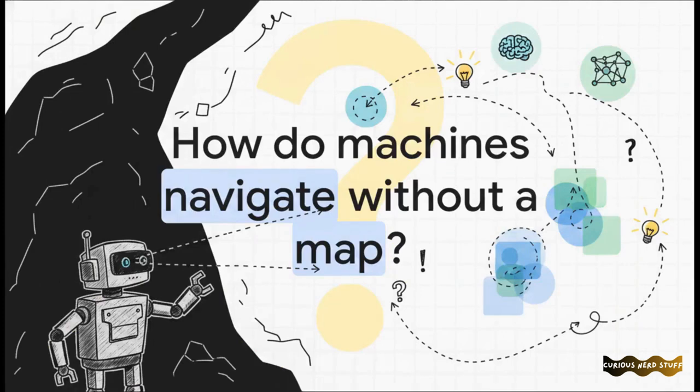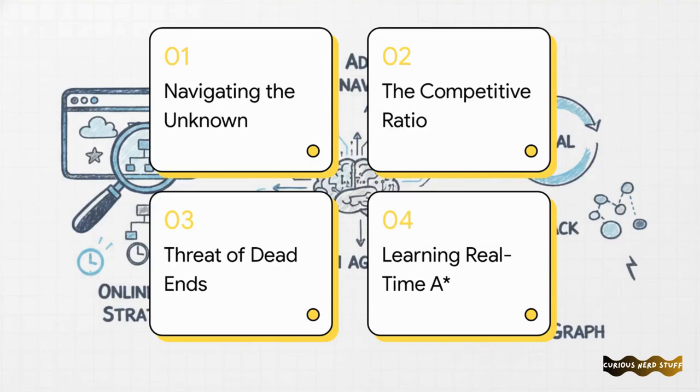Picture that agent dropped into a totally dark, unmapped warehouse. It can't just sit there and run a standard search algorithm to calculate a perfect path because it's missing a fundamental component, a transition model. It literally cannot compute what will happen if it moves 5 feet forward because it can't perceive what is 5 feet forward. Lacking this internal map, traditional offline planning leads to complete computational paralysis. The agent just freezes. It has to act in order to learn and simultaneously learn in order to act. It's a total paradox.